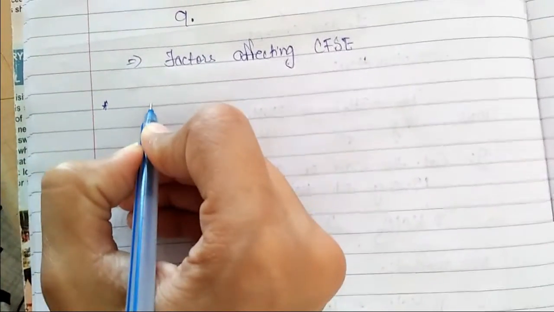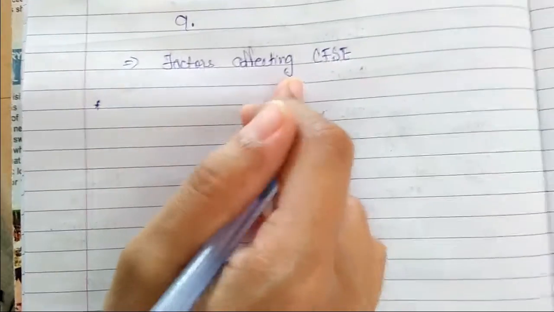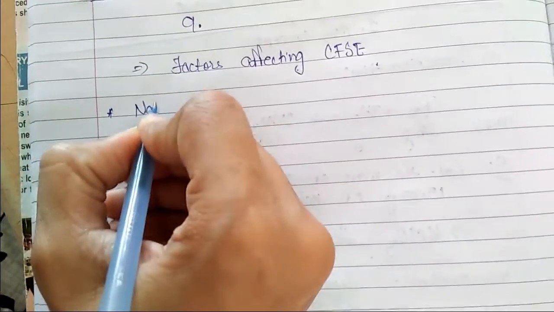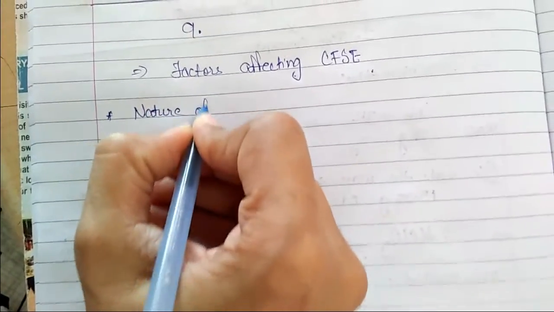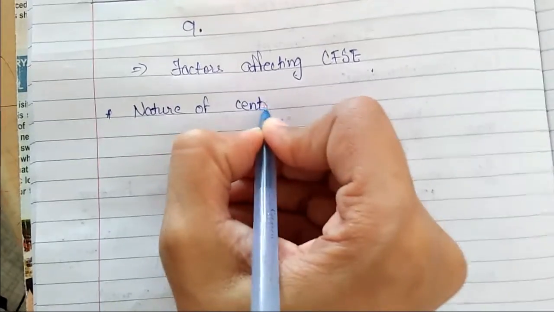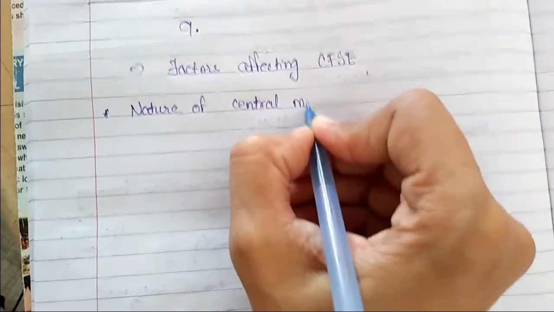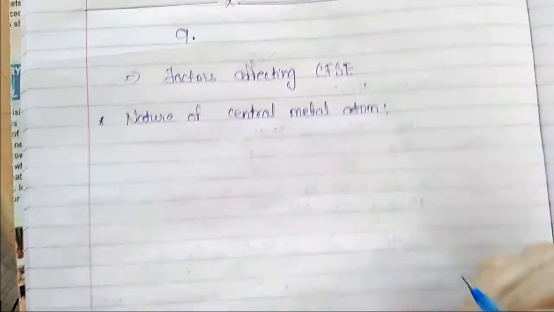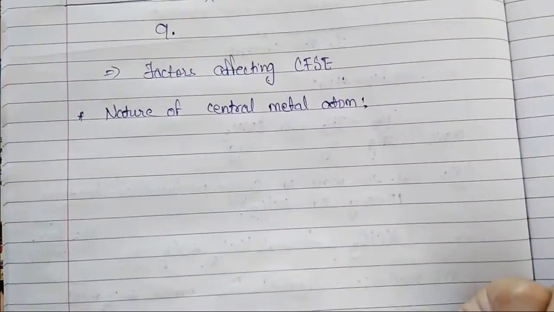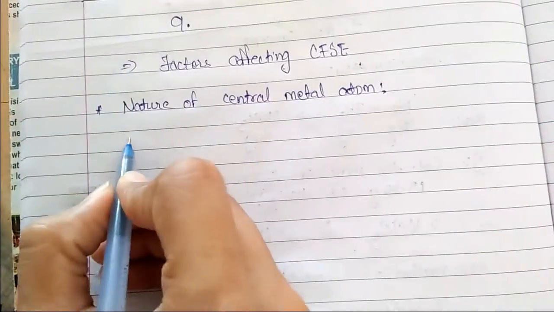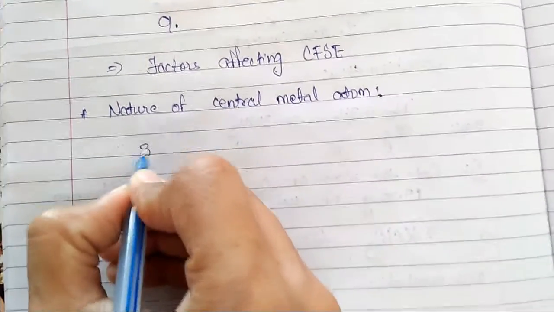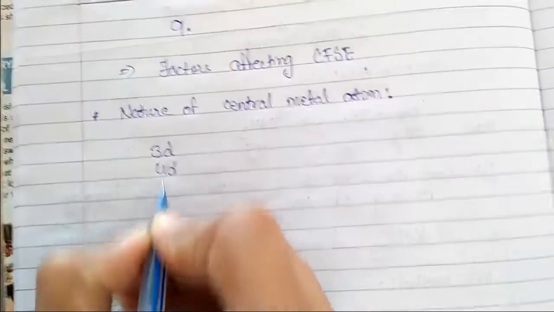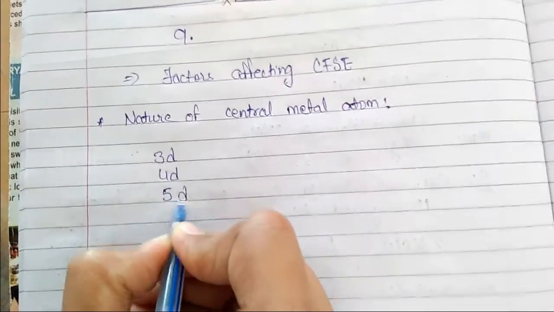The very first factor for the splitting energy is nature of central metal atom. Nature of central metal atom depends on which central metal atom you have. Generally we are having the D block elements as central metal atom, but again in that, which central metal atom is present? We are having in D block elements 3D series, 4D series and 5D series, right?